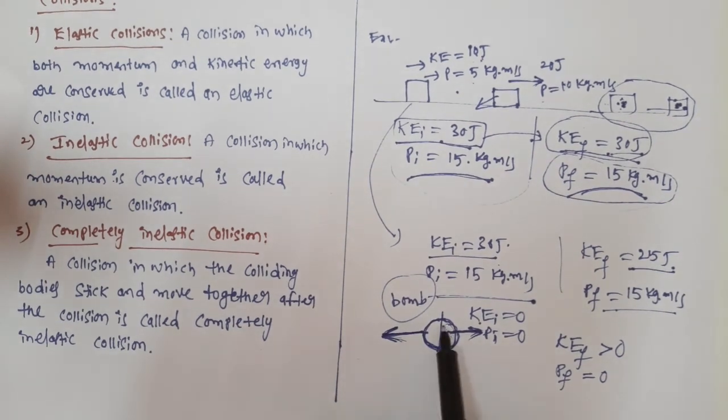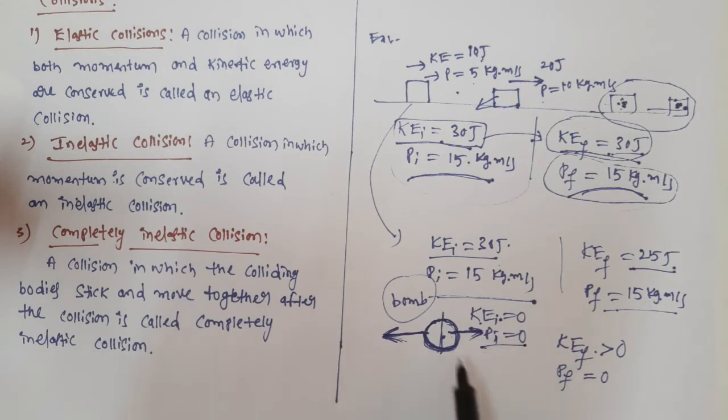In the explosion of a bomb, the final kinetic energy is greater than initial kinetic energy, but the final momentum is again equal to initial momentum. Before the explosion the bomb is not in motion, so initial momentum is 0, and after the explosion the total momentum is also 0.